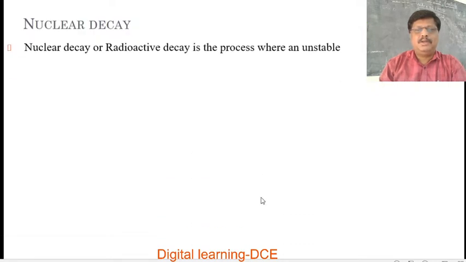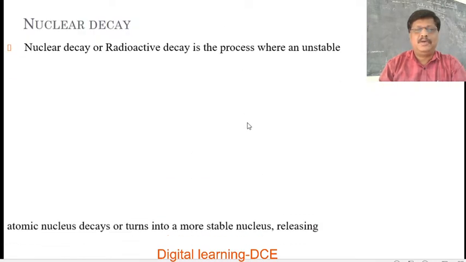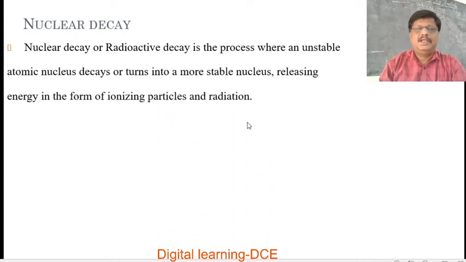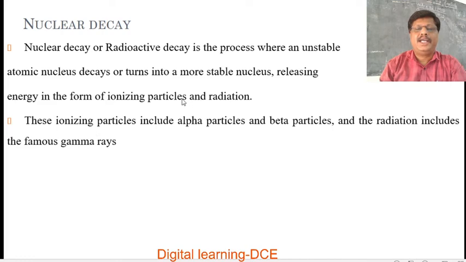So, we are going to study what is nuclear decay. We know that nuclear decay or radioactive decay is the process where an unstable atomic nucleus decays or turns into a more stable nucleus, releasing energy in the form of ionizing particles and radiation such as alpha, beta and gamma radiation.